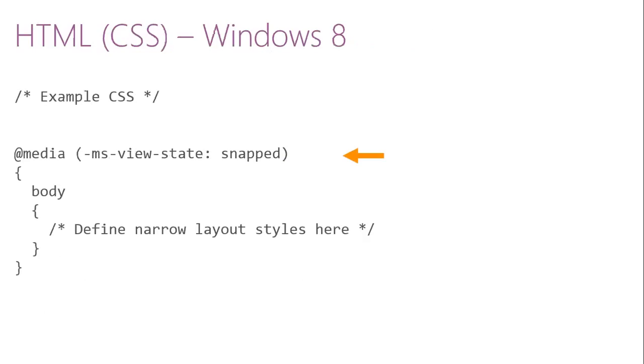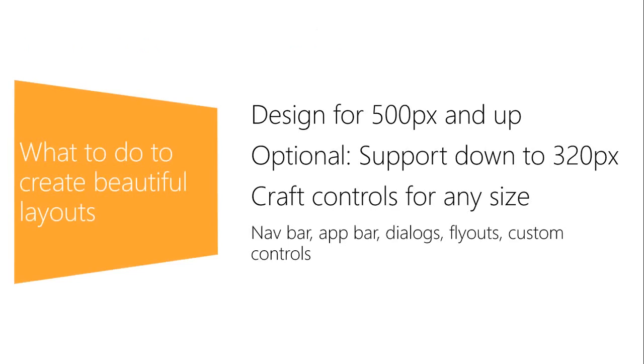Same thing if it is CSS code. In Windows 8, what you used was a view state, whether it was snapped or not, or fill or whatever. And in Windows 8.1, what you use is the width, 499 pixel above or 499 pixel below. So this is what I meant.